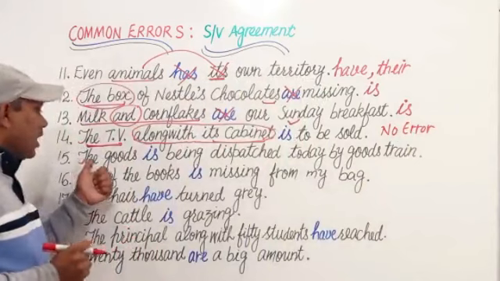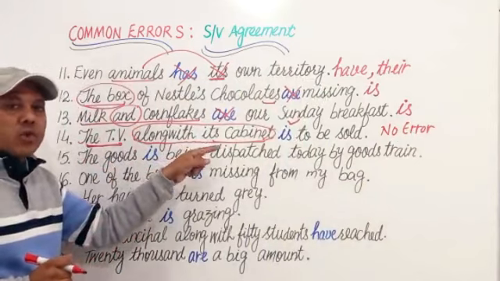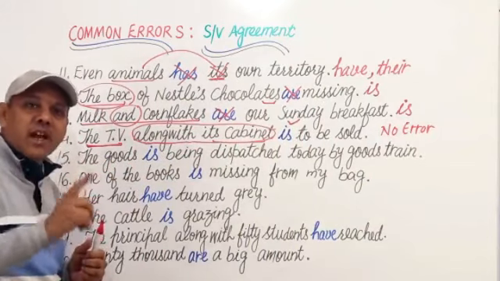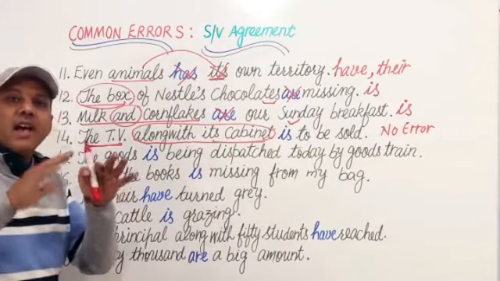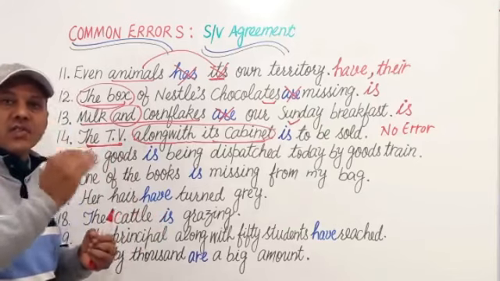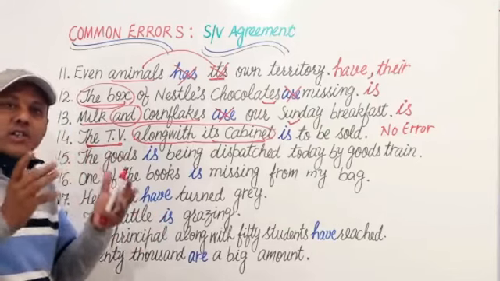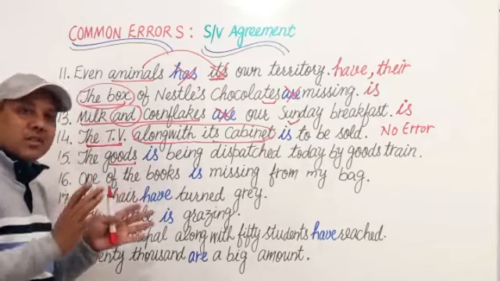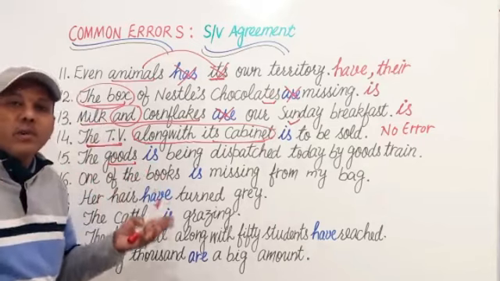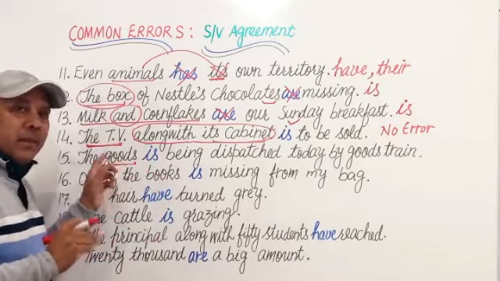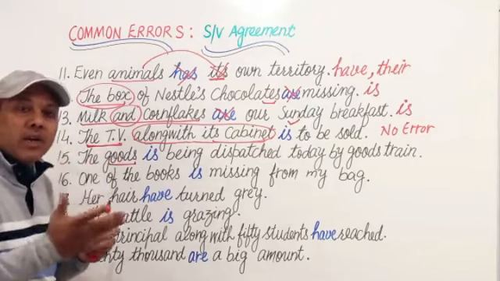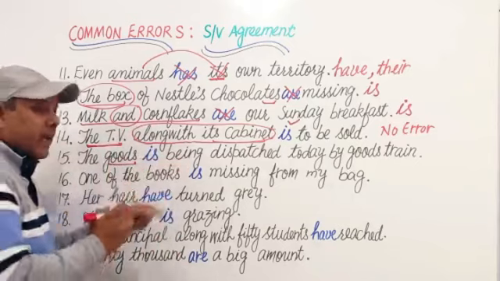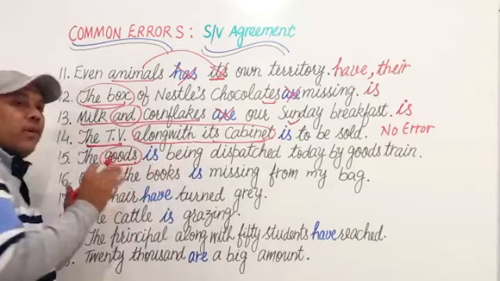Next is the goods is being dispatched today by goods train. Do you know the difference between good and goods? Good is an adjective. Good means acha, but goods is not the plural form of that same good because adjectives have no plurals. The goods means this is another noun. It means saman, luggage. The goods has no singular form.